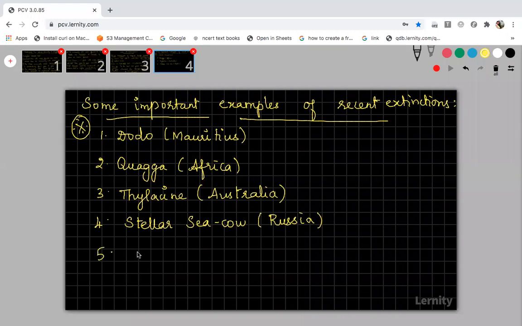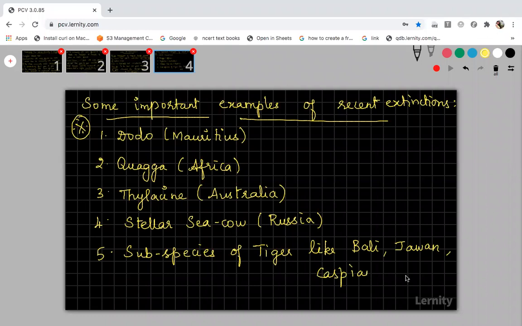Then many subspecies of tiger. You know what a subspecies is? I told you the biological name of tiger is Panthera tigris. Okay. Under the tigris species, we have so many subspecies. Like I will give you some examples. Subspecies of tiger: Bali, Javan, Caspian, etc. Like you have so many subspecies.